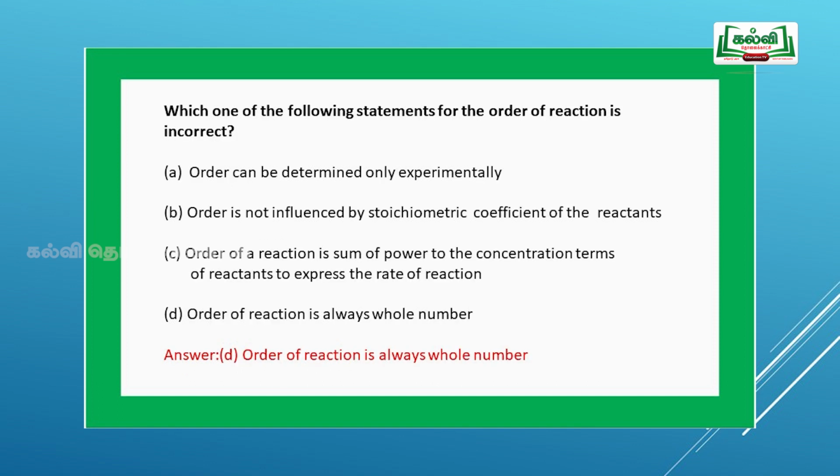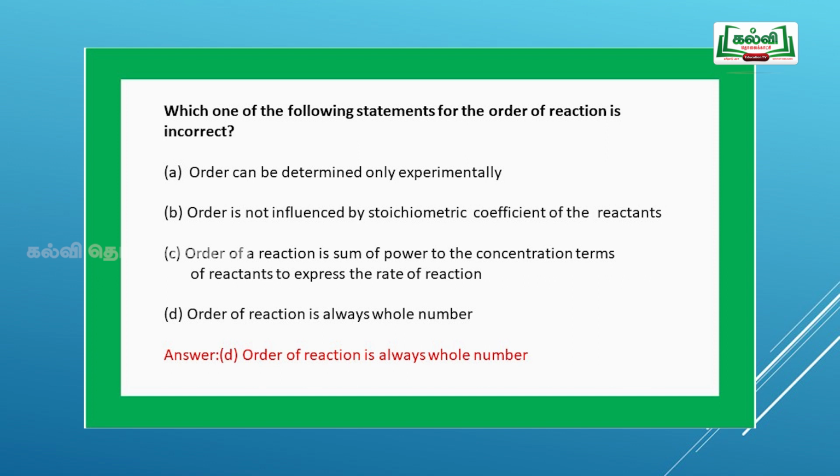Now, let us see the third question. Which one of the following statements for the order of the reaction is incorrect? Option A, the order can be determined only experimentally. Option B, the order is not influenced by the stoichiometric coefficient of the reactant. Option C, order of the reaction is the sum of the powers of the concentration terms of the reactants to express the rate of reaction.